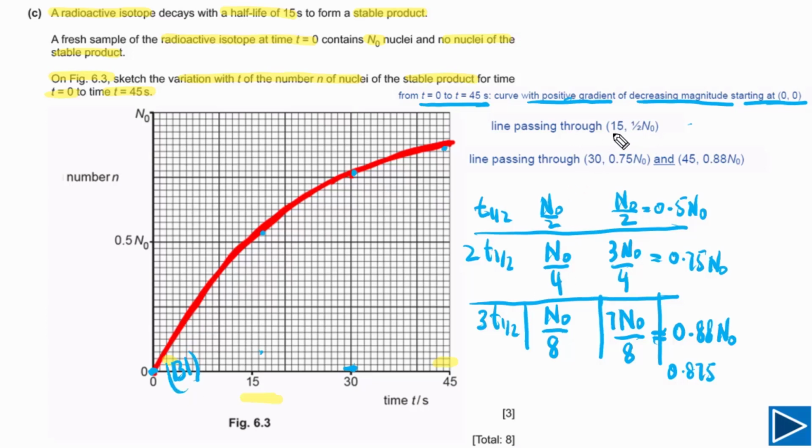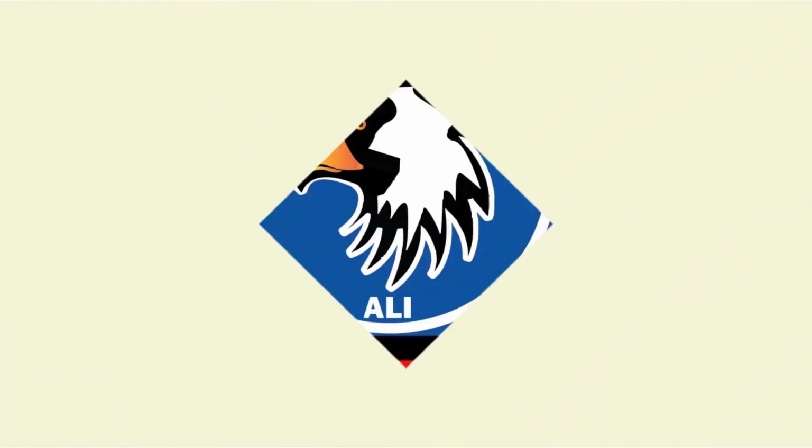If the line is passing through 15 and n naught by 2, means if the line is passing through this point, you will get the second B mark. And the third B mark is if the line is passing through 30, 0.75 n naught and 45, 0.88 n naught. When it's passing through these points, we will get the third B mark. This is how marks are distributed for this question.